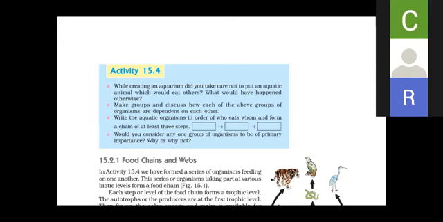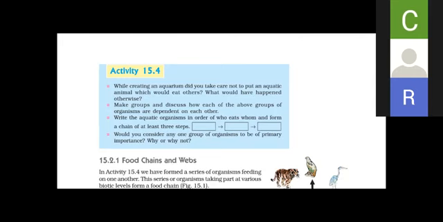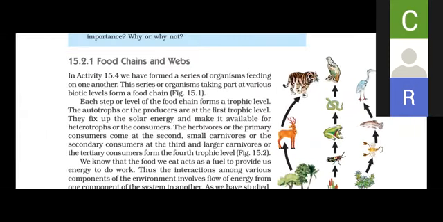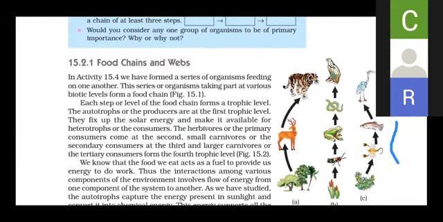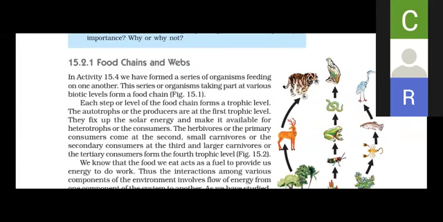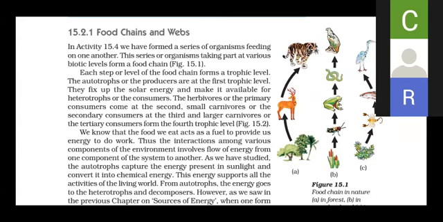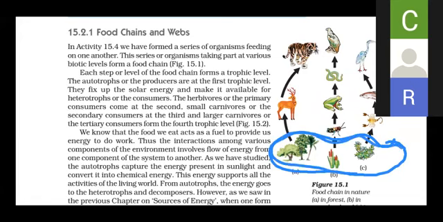Now children, in this image you can see three food chains are shown. Look at the screen carefully, figure number 15.1. What is shown? Here is the producer level. These plants get eaten up by the herbivorous.